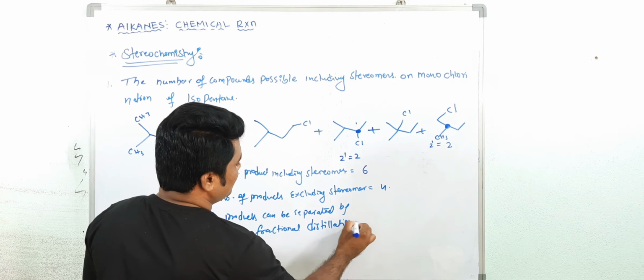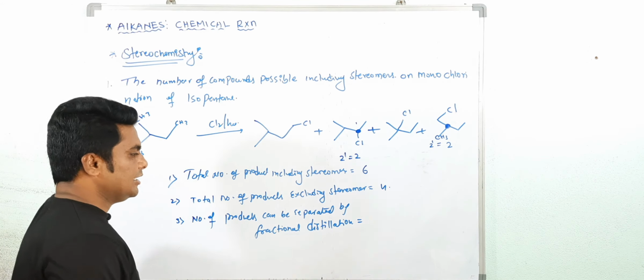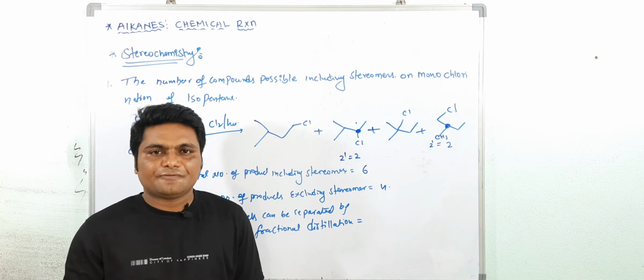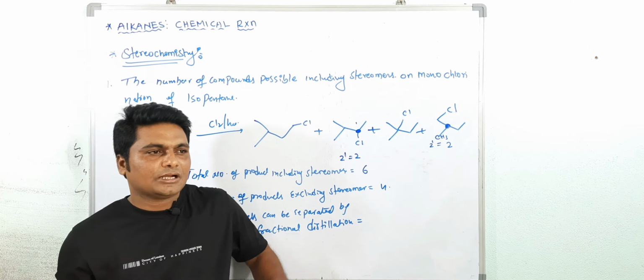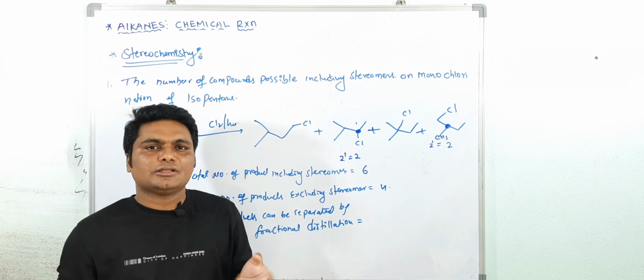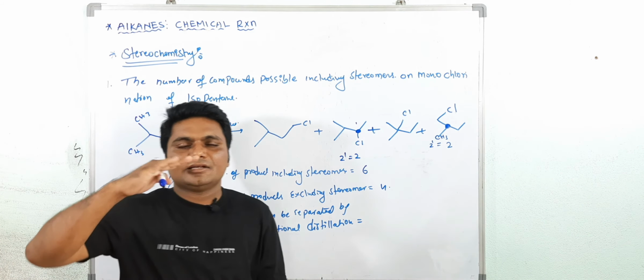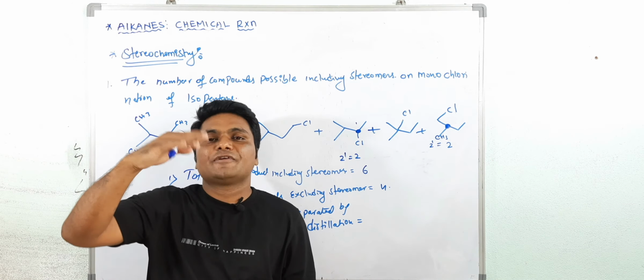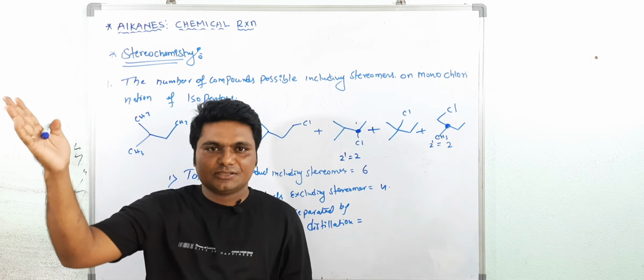This is also very important, beta. See, for fractional distillation the compounds must have different boiling points. The compounds having different boiling points, then you can heat the compound, and at the different boiling point we will get the different structures, different compounds, different fractions.